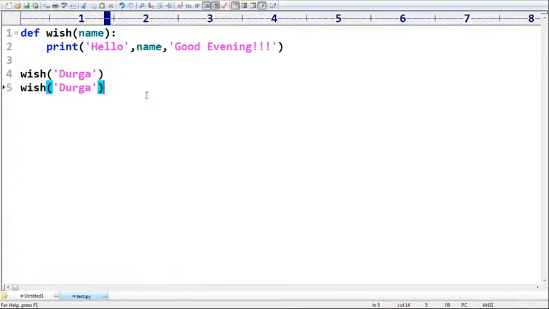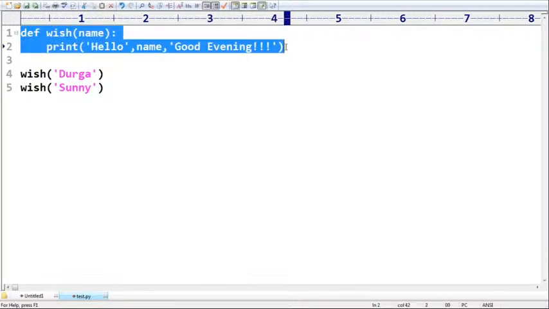Suppose I'm calling wish of Sunny. Can you please tell what is the output we are going to get? Hello Sunny, good evening, that's all. So now have you observed, right? Whether the name is Durga or Sunny, it is always going to respond in the same way. No speciality for Sunny.